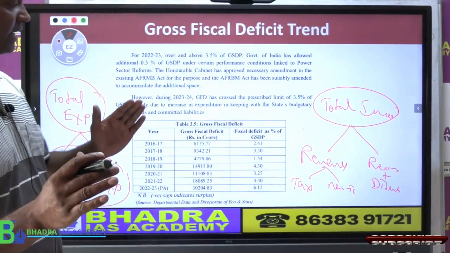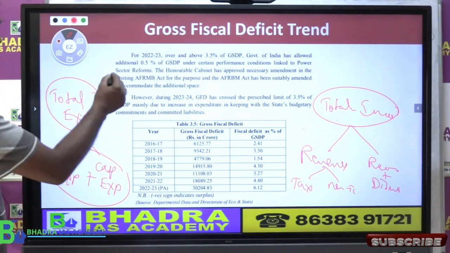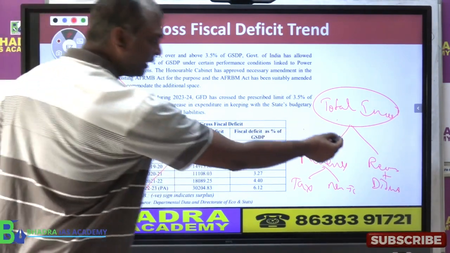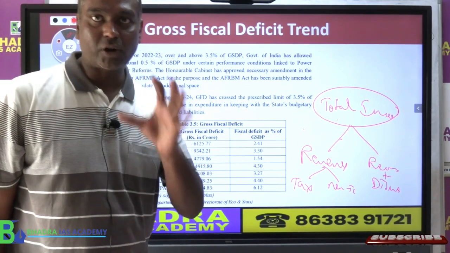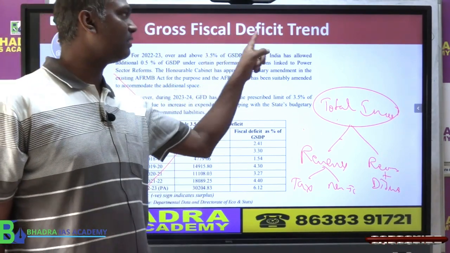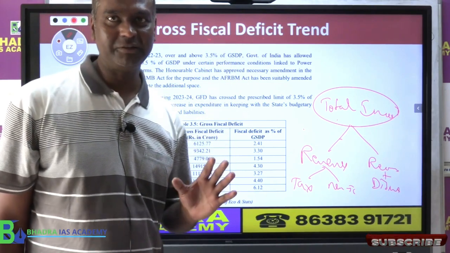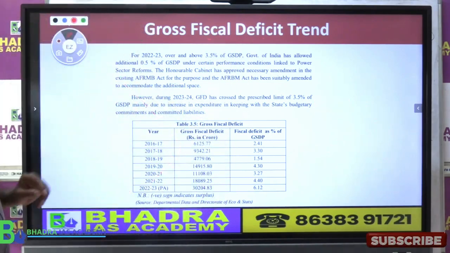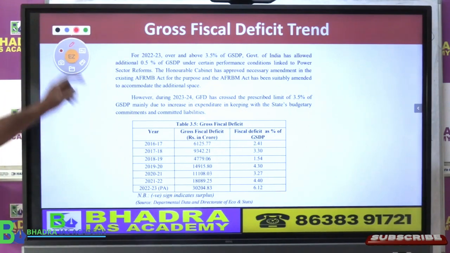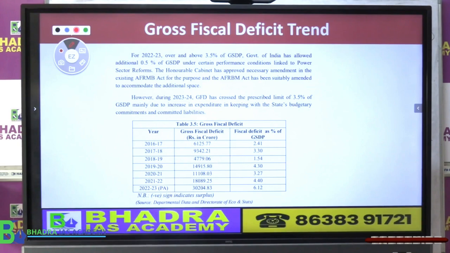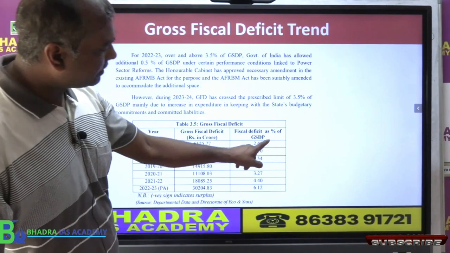Now what we are saying, अगर total expenditure ज़्यादा है और total income कम है, then there will be a shortage. That shortage is called fiscal deficit. Clear now? It's easy. Okay. So now if you look at the Assam government का fiscal deficit in the last 6-7 years, fiscal deficit is increasing.